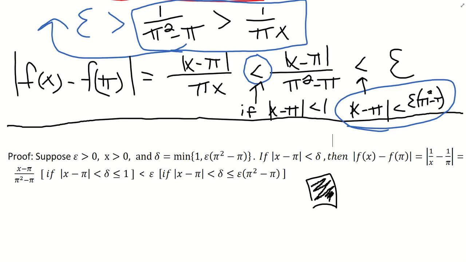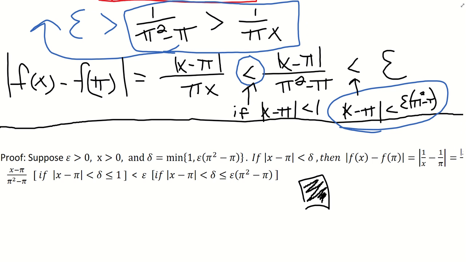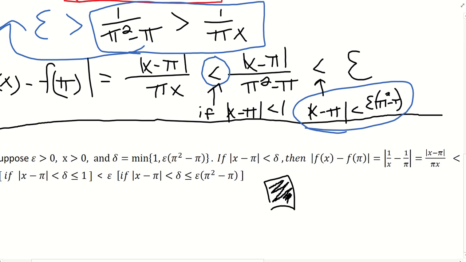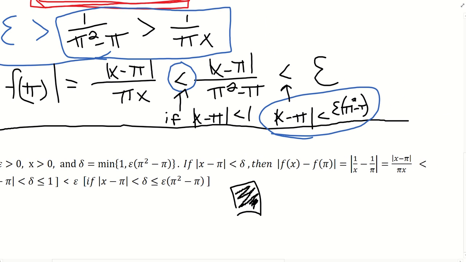Epsilon is arbitrary, so you don't know which one of these is smaller. It depends on the value of epsilon. So that's how you want to state that, and you want to put those three statements at the very beginning of your proof. Now you just start unfolding the definition. If the absolute value of x minus pi is less than delta, which is just from the definition of continuity, then the absolute value of f of x minus f of pi is equal to 1 over x minus 1 over pi, which is equal to x minus pi divided by pi x. That is just by definition. That's what we did at the very beginning of our slide. We plugged in x and pi into 1 over x, found a common denominator, and got x minus pi over pi x. It's just an algebraic fact.